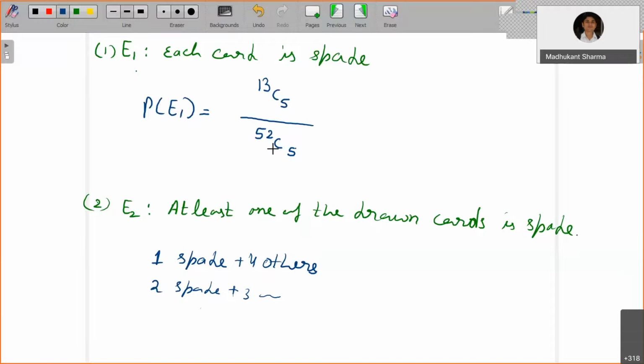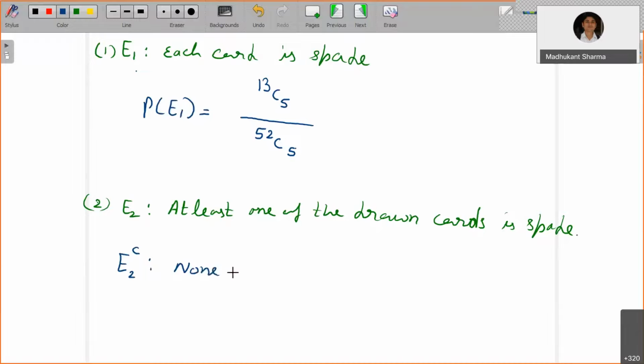Another way is to consider the complement. What is the E2 complement? The E2 complement is that none of the drawn cards is a spade. So I can certainly find the probability of the E2 complement.